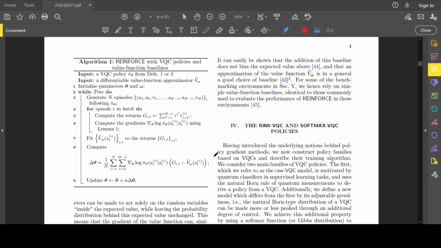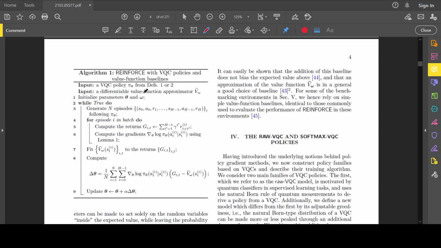So this is the algorithm we're going to be implementing right here, except the value function approximator will not be differentiable. So basically you collect a batch, or you go through an episode, and then you compute the returns